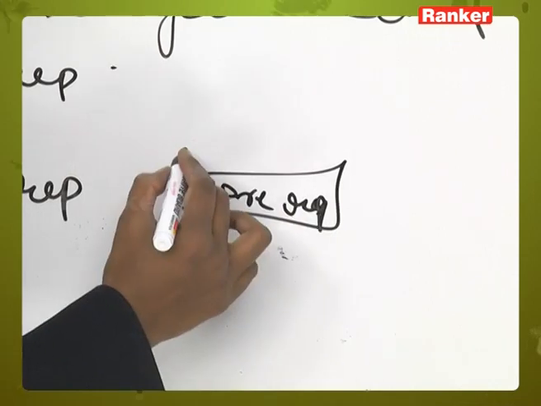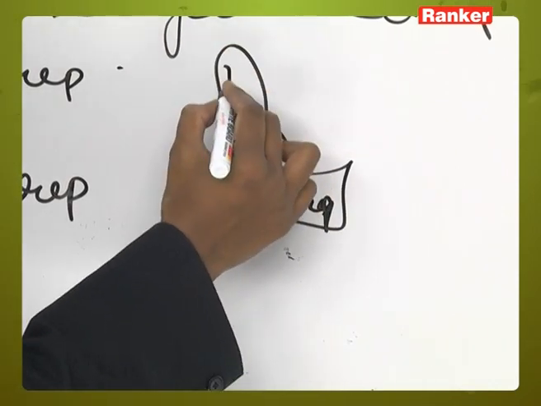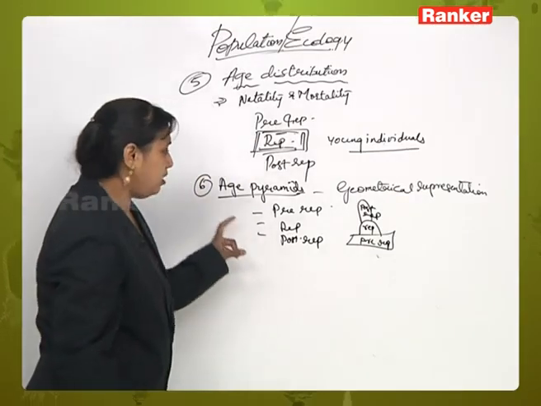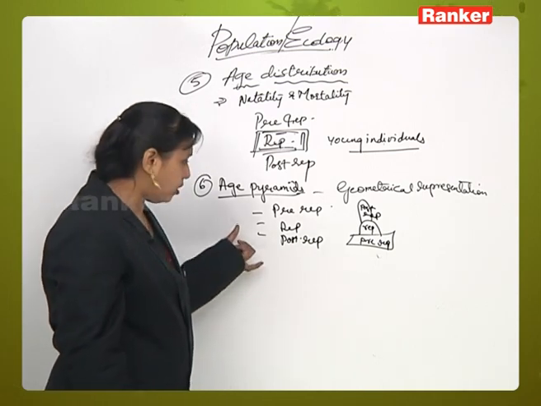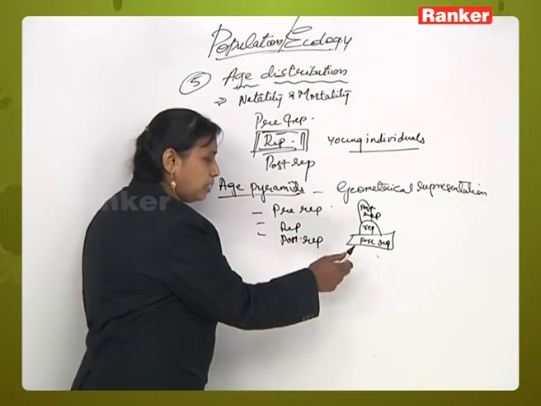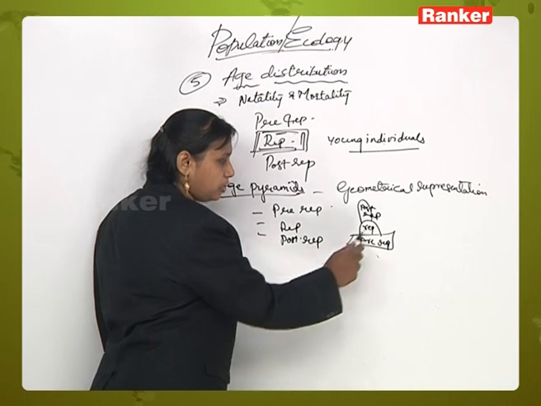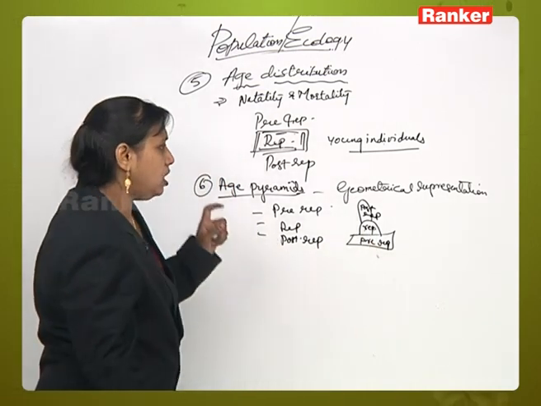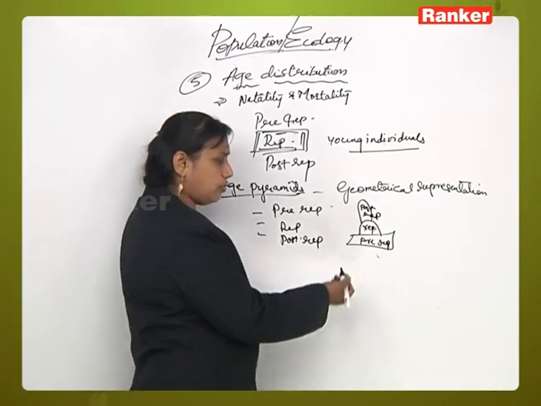Next you will have the reproductive phase, next you will have the post-reproductive phase. Any pyramid which indicates the age of individuals of an organism in a population has the base occupied by the pre-reproductive phase, the center occupied by the reproductive phase and the topmost position occupied by the post-reproductive phase.